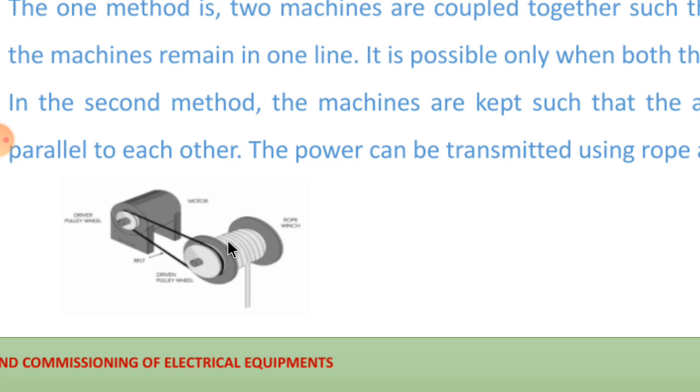With the help of the rope we can lift any load which we can connect on the shaft. So this is what the driving mechanism is.